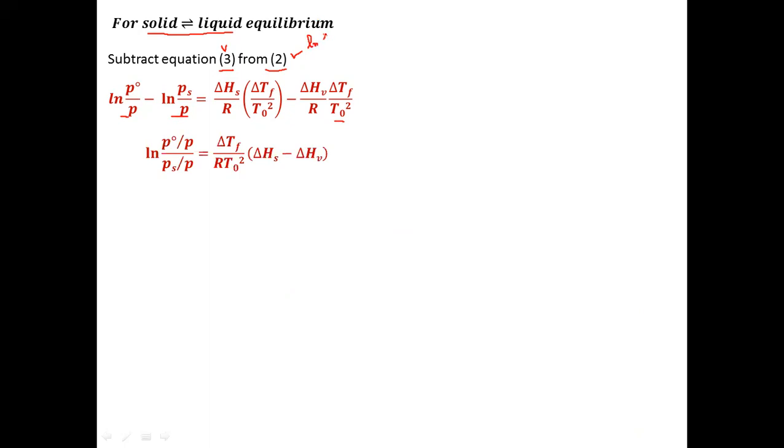Log x minus log y is equal to log x divided by y. We have used this relation here. So log of p naught by p divided by ps by p. It is better to put a bracket here so that log is on the whole factor, which is equal to delta Tf by RT naught square, delta Hs minus delta Hv, common.